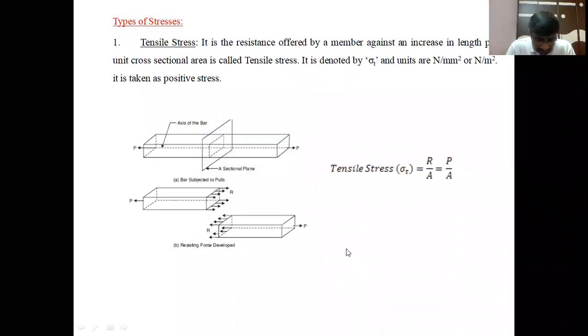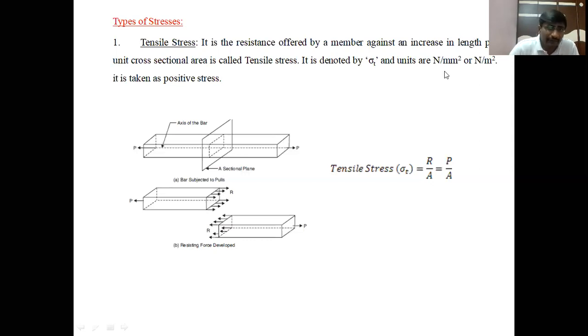Next, coming to the types of stresses. We have different types of stresses and different types of strains. First of all, we discuss the types of stresses. In that, tensile stress is the major one, the main stress acting on a member, which is developed within the member. Tensile stress is the resistance offered by a member against increase in length per unit cross-sectional area.